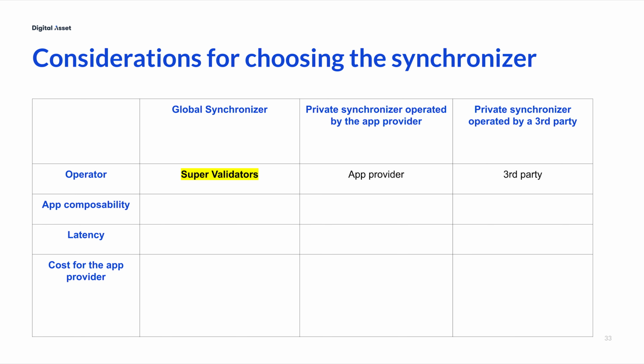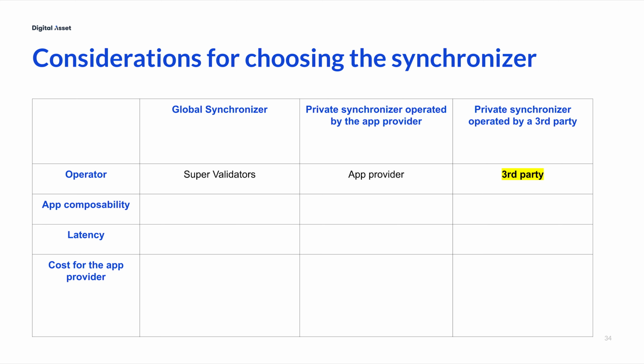In the case of the global synchronizer, the app provider does not have control over this infrastructure. However, the global synchronizer is highly trustworthy thanks to its decentralized nature and its tokenomics that incentivize the supervalidators to provide a reliable service. In the case of an app using a private synchronizer operated by a third party, the app provider delegates control over critical infrastructure to the third party.